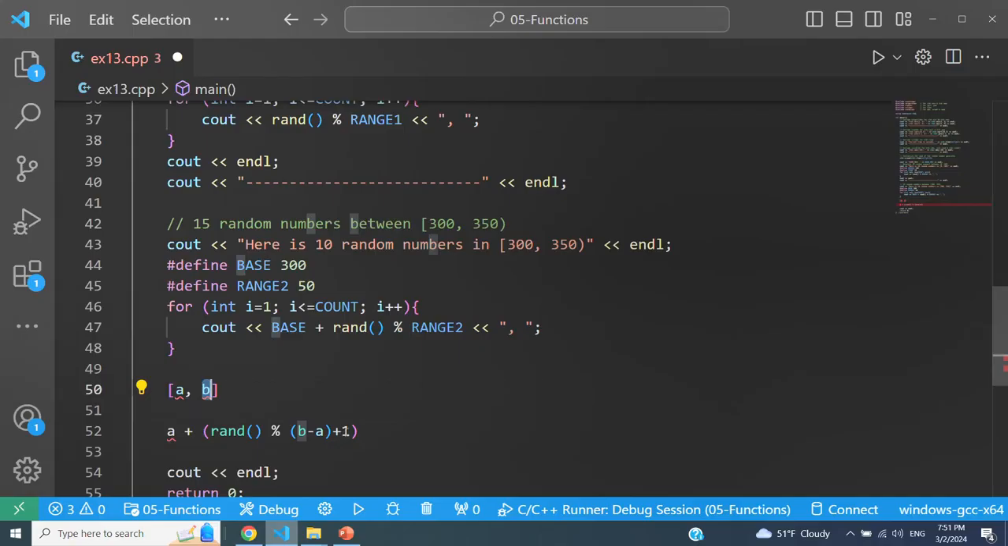If b is not included in the range, if the range of random numbers you're trying to generate is a inclusive, b not inclusive, then it would be random number modulo b minus a, which is the range of values, and a is the shift value starting from 0.